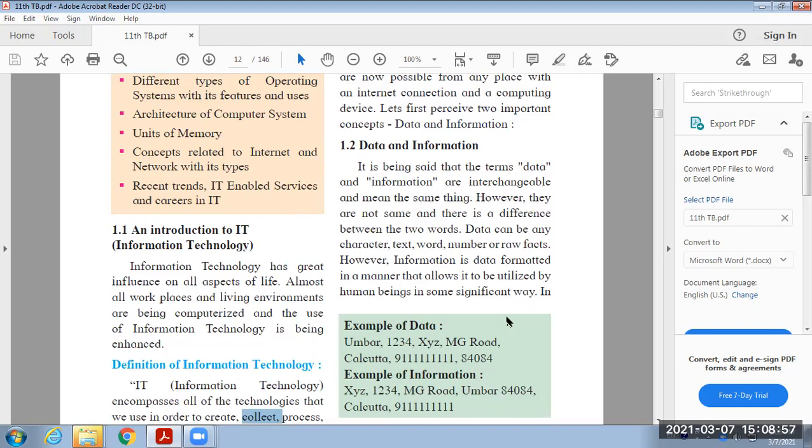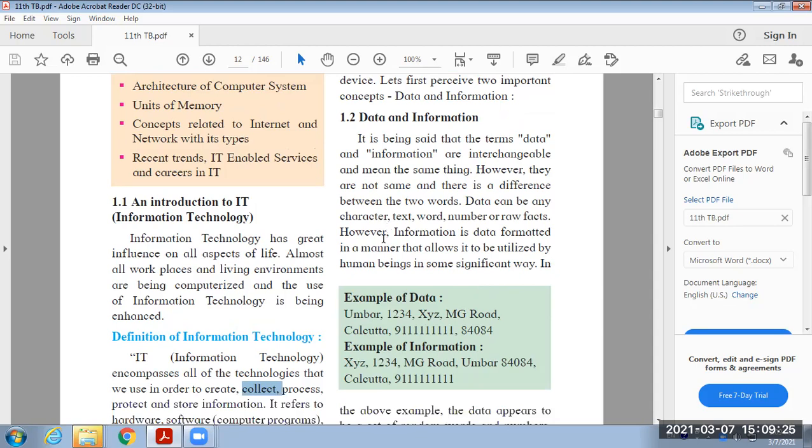That means whenever you are running any program, whatever input you are providing for the processing is nothing but the data, and whatever output you are achieving is nothing but the information. Information has a specific meaning, but data may not have any meaning.